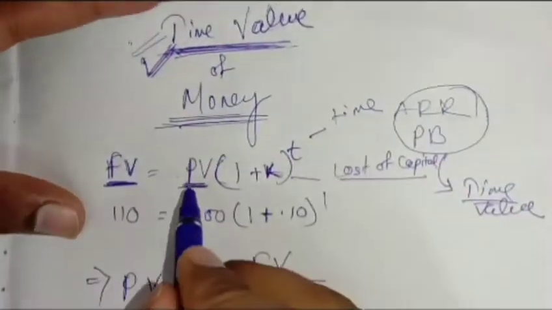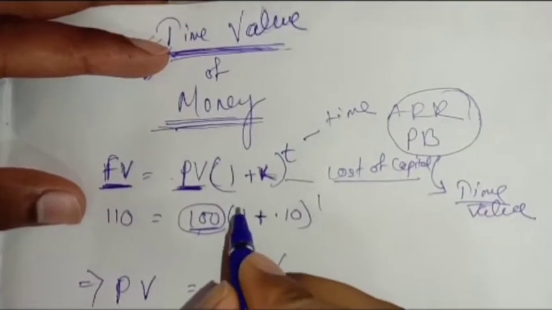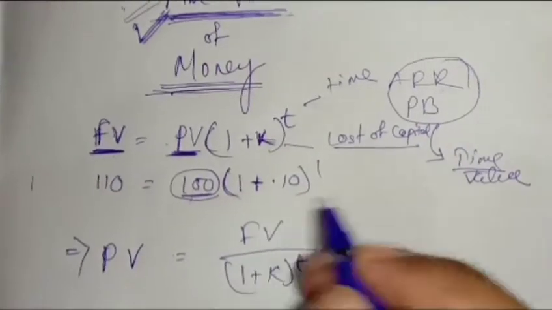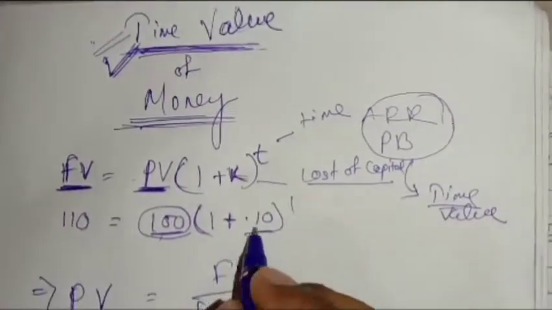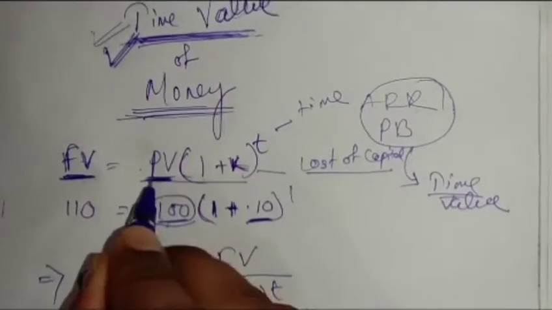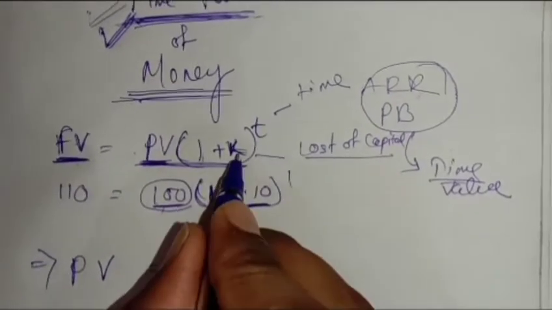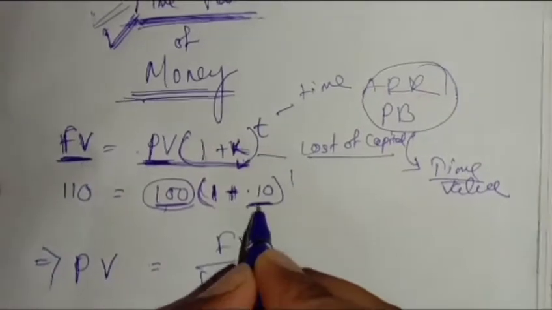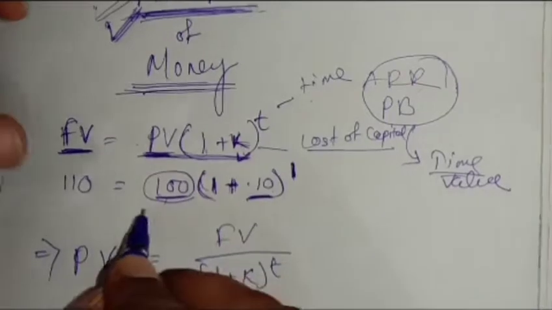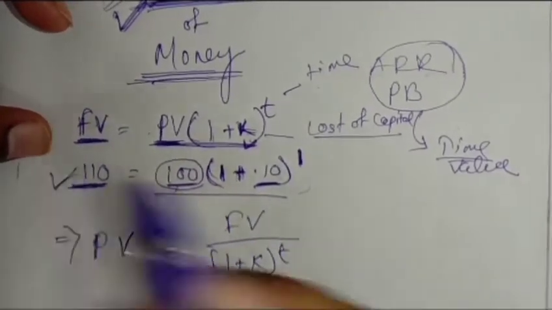Suppose you have 100 rupees and you kept it in a bank, or you are lending to someone and taking 10% interest. 10% means 0.10. Look at the formula: you have 100, 1 plus k, where k is the interest or cost of capital, that is 0.10, and t is the time, here 1 year. So how much will it be? It will be 110. This is the future value of your money.